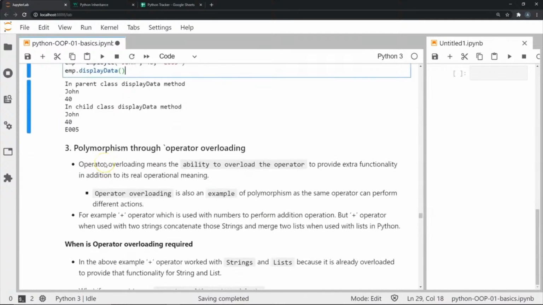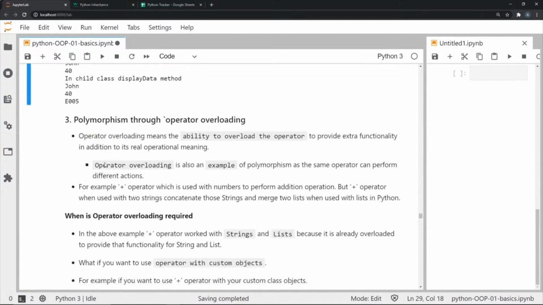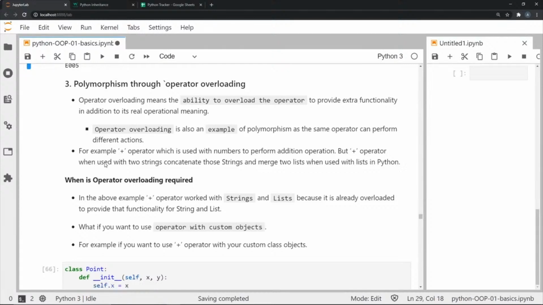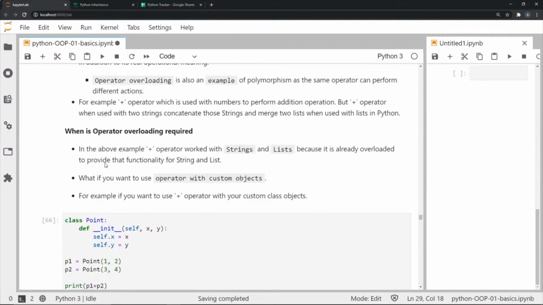Now our next example of polymorphism is going to be through operator overloading. Operator overloading is the ability to overload the operator to provide extra functionality in addition to its real or core operation. And operator overloading is also an example of polymorphism, as the same operator can perform different actions. The earlier example where we used the plus operator for different operations is an example of operator overloading polymorphism. Now when is operator overloading required? Well, anytime you want an operator to perform a different function for you in your custom objects, you would do operator overloading. An example of this is what I'm going to show you below.